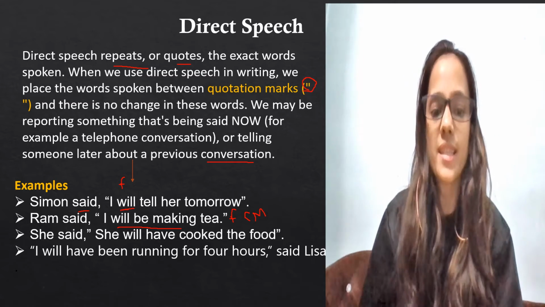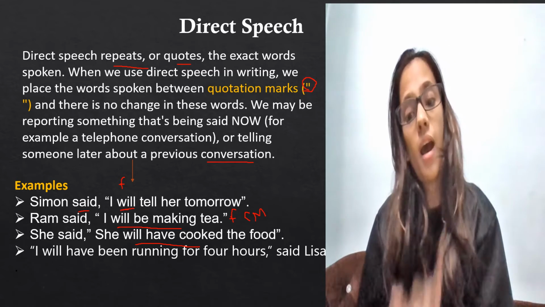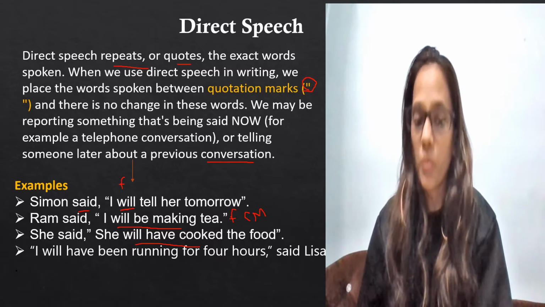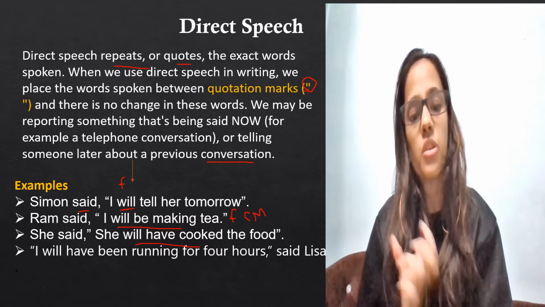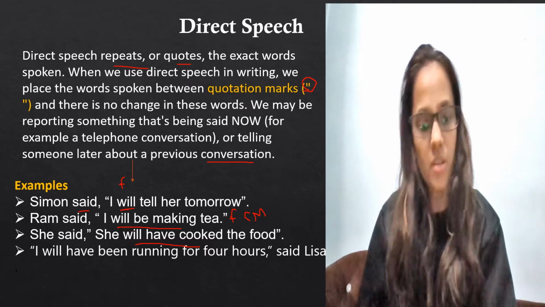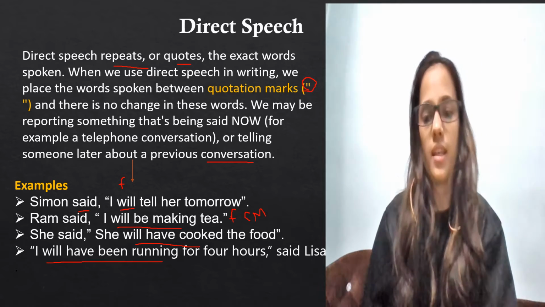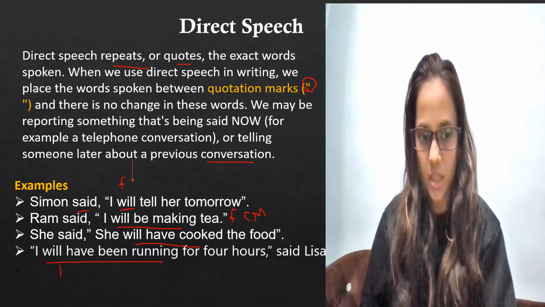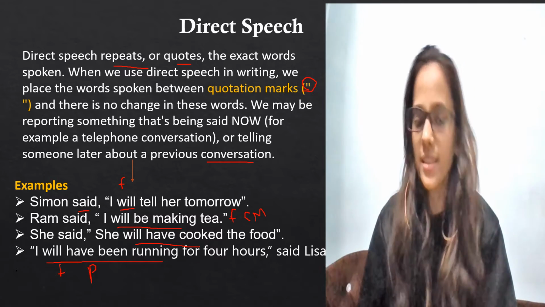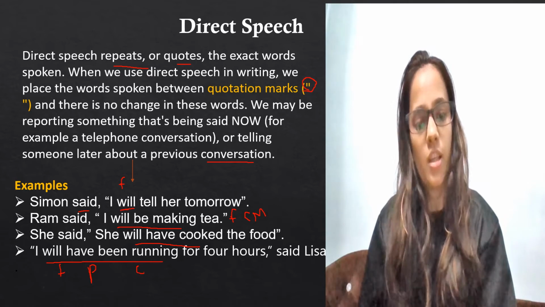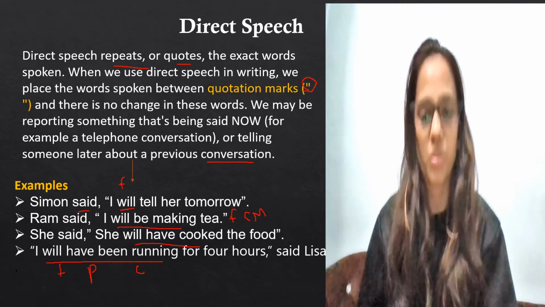She said, "She will have cooked the food." Will have cooked the food. So "will" is future, "have" is perfect and "cooked" is past, so future perfect tense. Understood? Yes. "I will have been running." Future, perfect, continuous tense. Understood? So with the help of the verb only you can understand which kind of tense it is, as I've taught you right now.